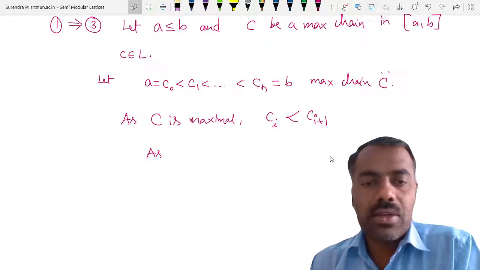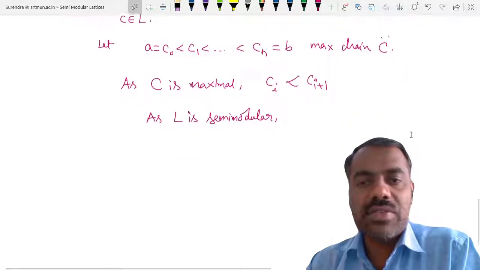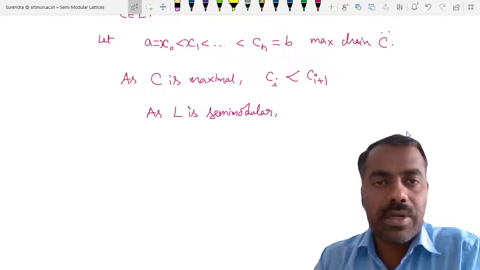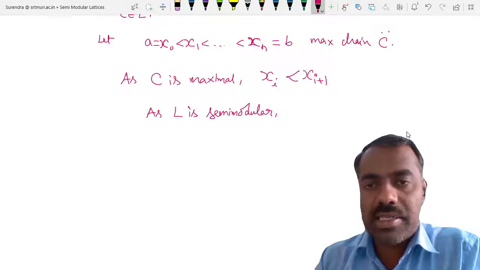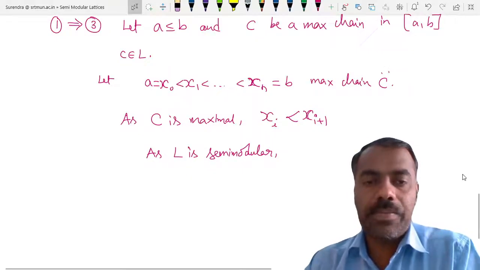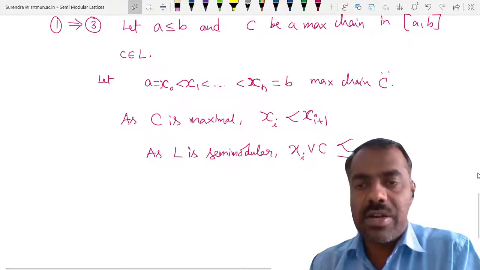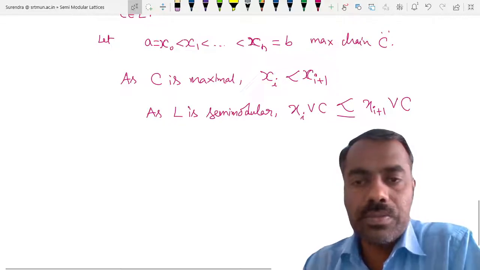As L is semi-modular, what do we get by joining with this C? If necessary, you can call the chain X naught, X1, up to Xn. Then each Xi is covered by Xi plus 1. Now we are trying to join with this C. So what do we get? Xi join C is either covered by or equal to Xi plus 1 join C. Is this clear? Yes or no?